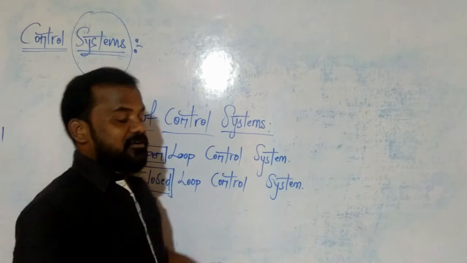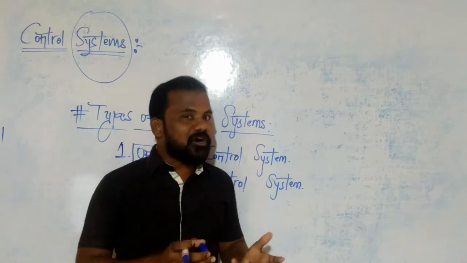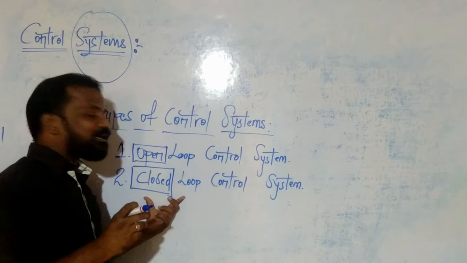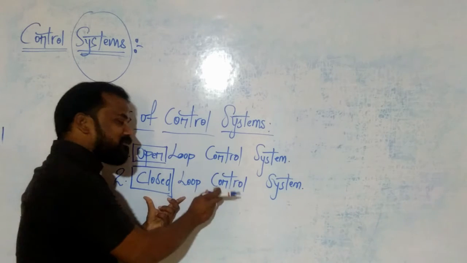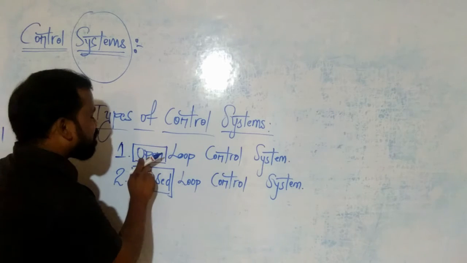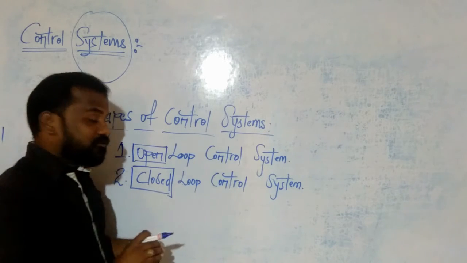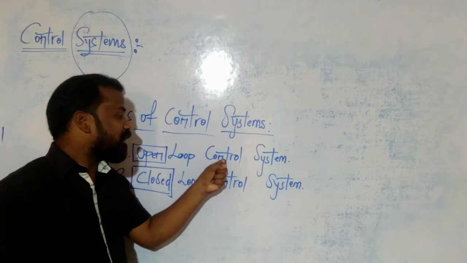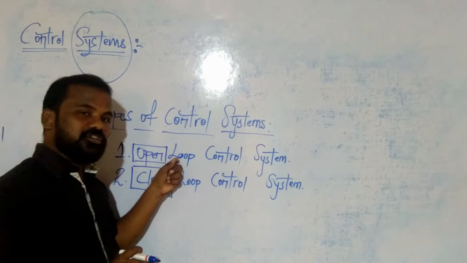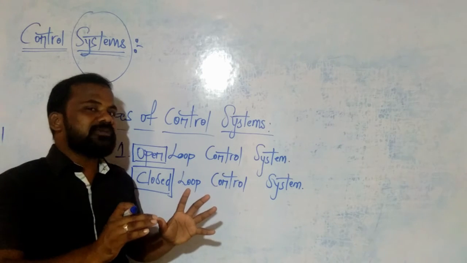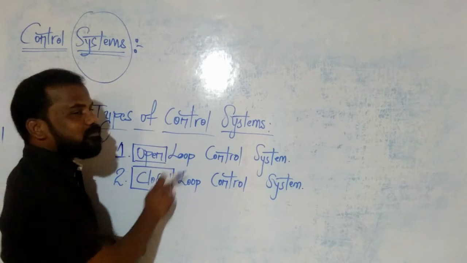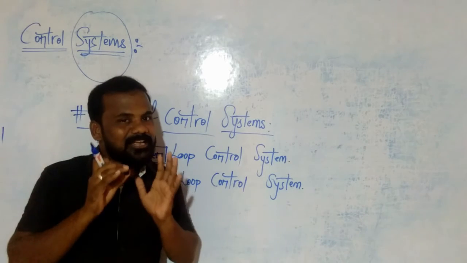If I talk about the closed loop control system, then it is a closed circuit. And whichever system comes under the concept of open loop is definitely not a closed path.